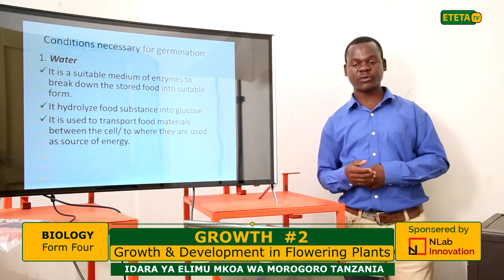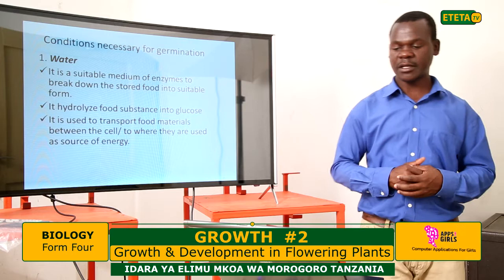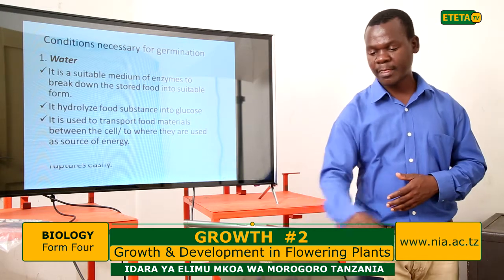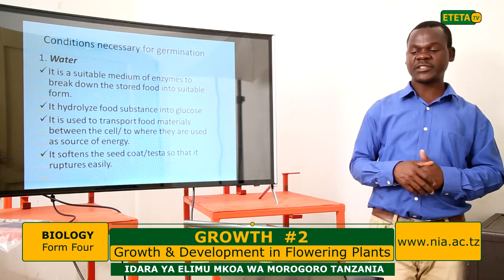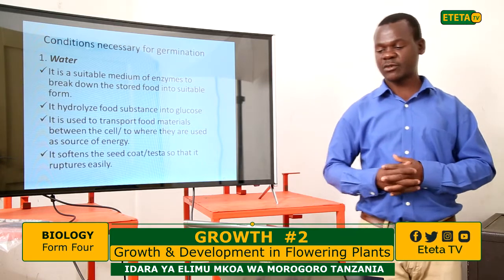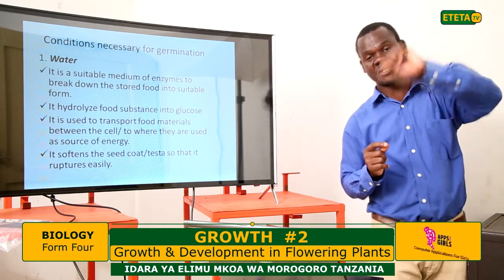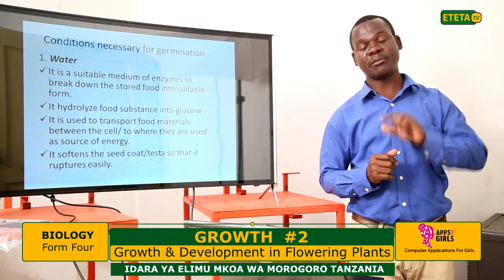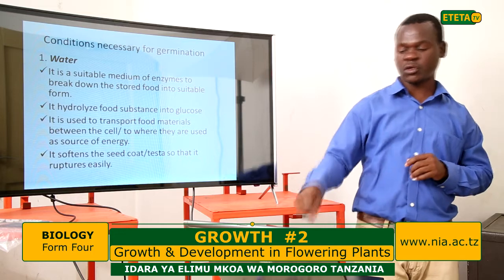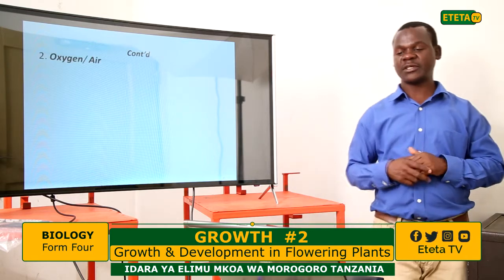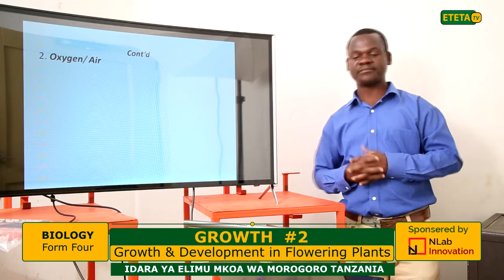It is for transport of material between the cells to where they are used as a source of energy, that is, for respiration. It also softens the seed coat, or testa, so that it ruptures easily for the emergence of the cotyledon, the plumule to go upward and the radicle to go downward. Another condition is the air, or oxygen.